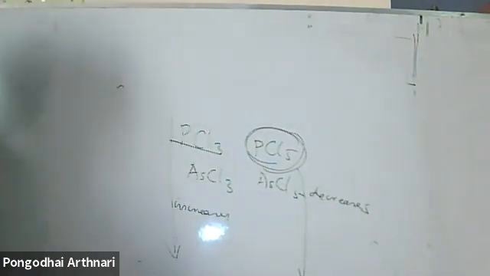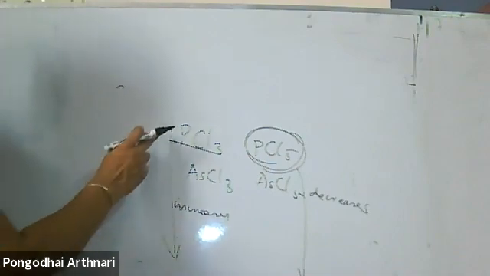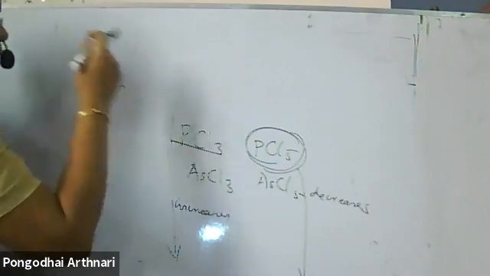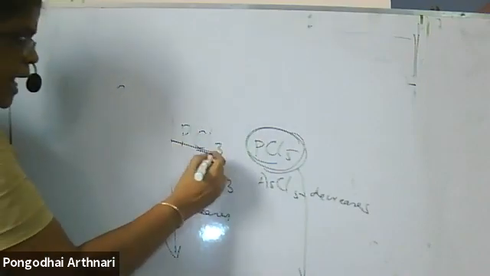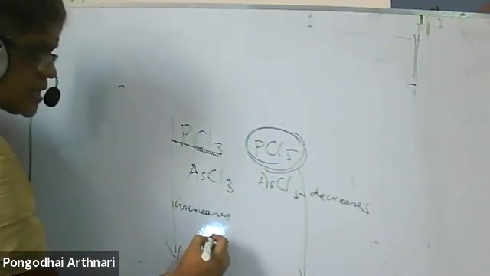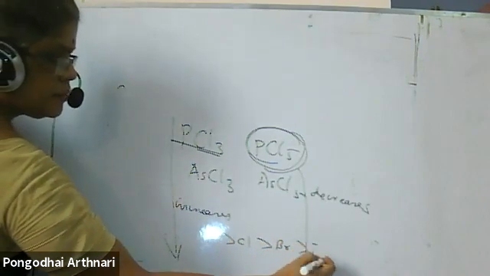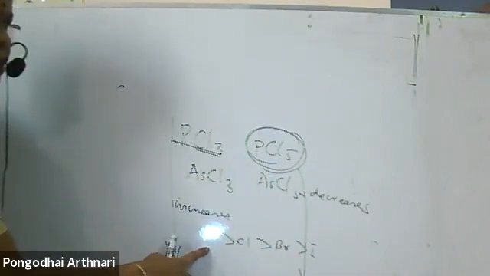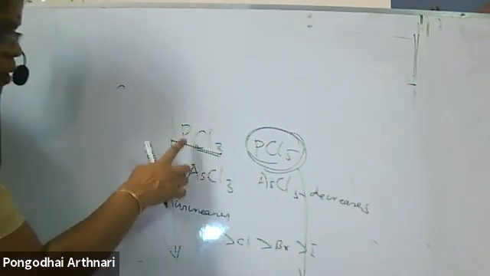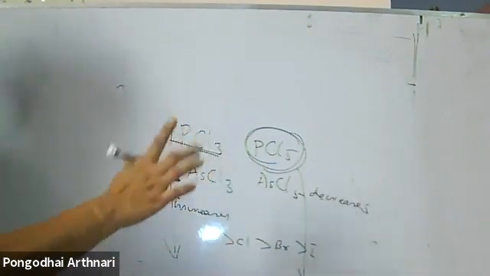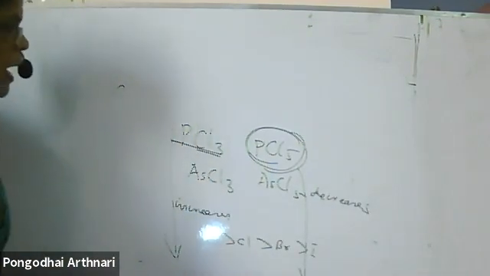When I am talking about this group here, I am talking only from phosphorus, not for nitrogen. When I talk about halogens, this is the order of reactivity. Because fluorine is more electronegative, the reaction of a compound with fluorine is very, very stable and faster compared to any other compound.